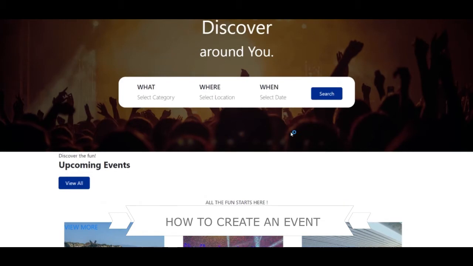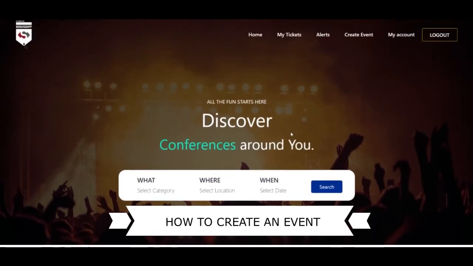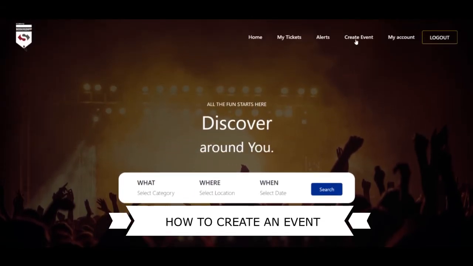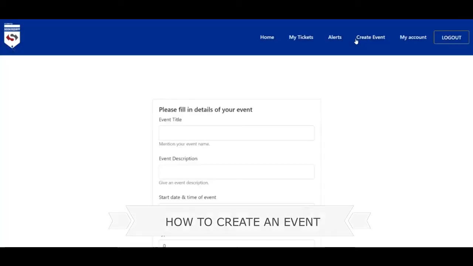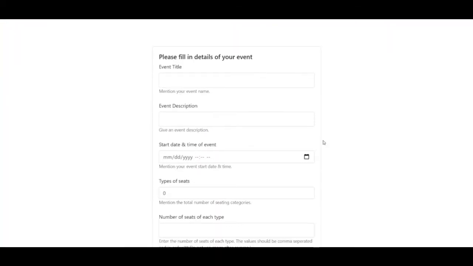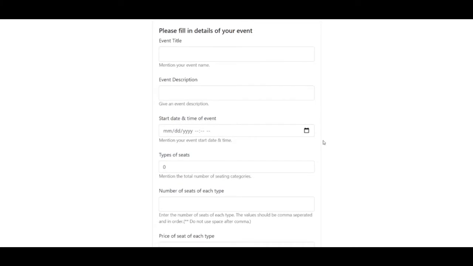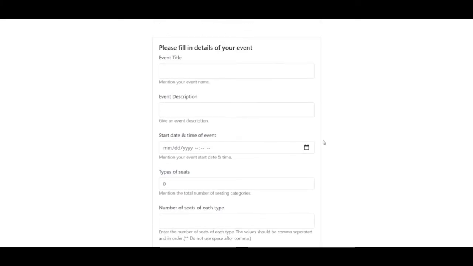So I'll be creating an event right now. So you'll go to create event in the navbar, and here you can fill in your event details. So I'll prepare a dummy event for now. Let's name it event 1. For an event description, let's just call it showing the purpose of Booking app for users.